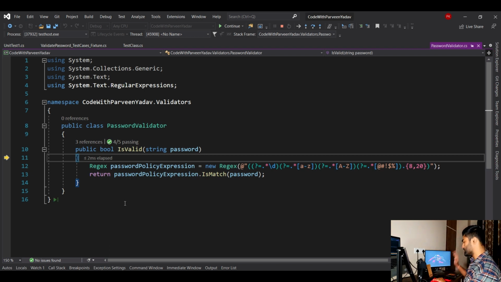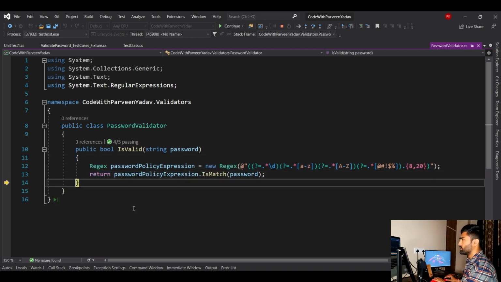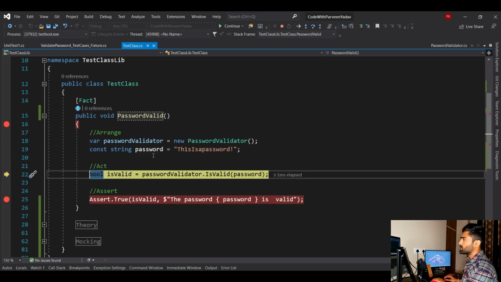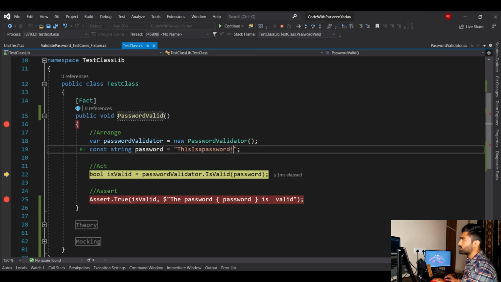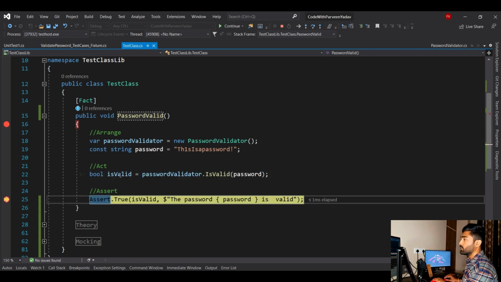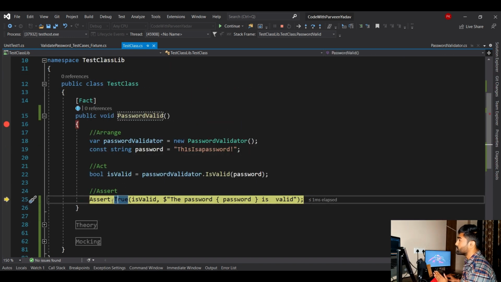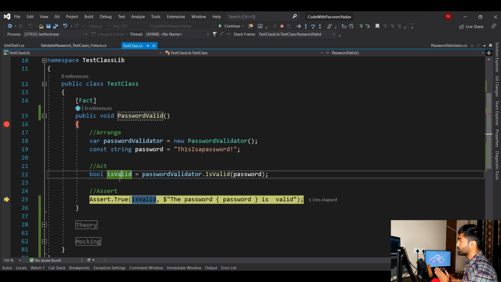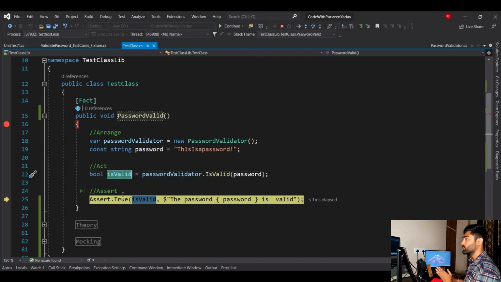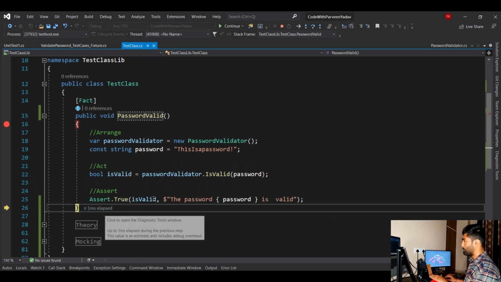It is inside that logic where the service is, right? Let's go further. We have passed one value, which is this password with an exclamation sign, right? And the result IsValid is true. That is what the logic is written for. Now here we are checking Assert.True. This is important. What I'm expecting is that the result should always be true, right? If the result is false, then my unit test will fail. If the result is true, then my unit test should pass. If I press F10, it passes, right?